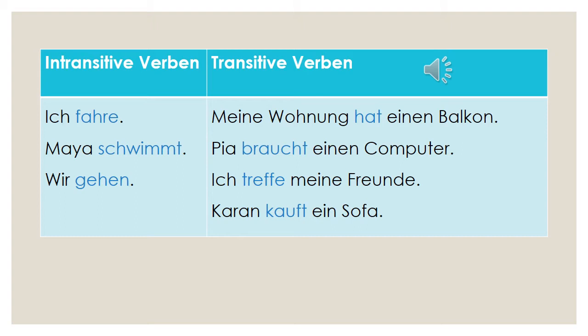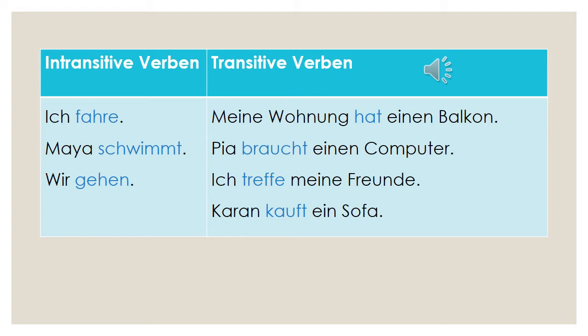Pia braucht einen Computer. Pia needs a computer. If I say only Pia braucht, Pia needs, what does she need? Obviously the question will be there. So, einen Computer is an important part here to complete the meaning of the verb. Ich treffe meine Freunde. I meet my friends. So here also, I meet is not enough. Whom are you meeting? My friends. Karan kauft ein Sofa. Karan buys. He needs something to buy. Otherwise, kaufen, this verb is not complete.